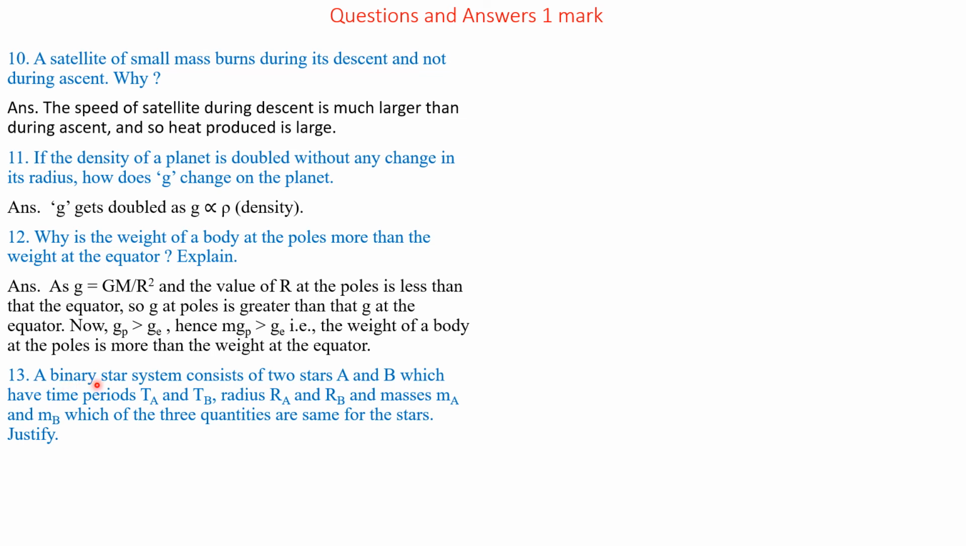Question number 13. A binary star system consists of two stars A and B which have time periods Ta and Tb, radius Ra and Rb, and masses Ma and Mb. Which of the three quantities are the same for the stars? Justify. Answer. The angular velocities of binary stars are the same, that is omega A equals omega B. That implies the time period of A is equal to the time period of B.